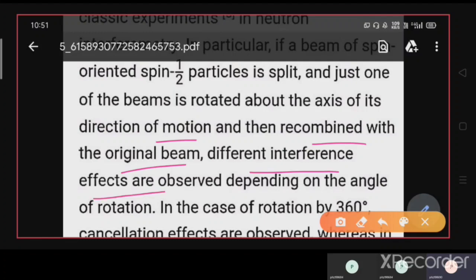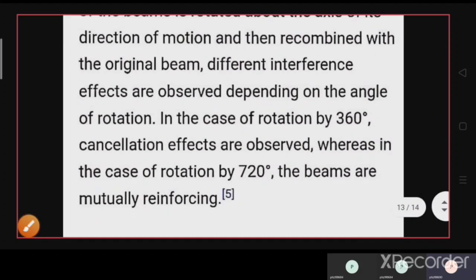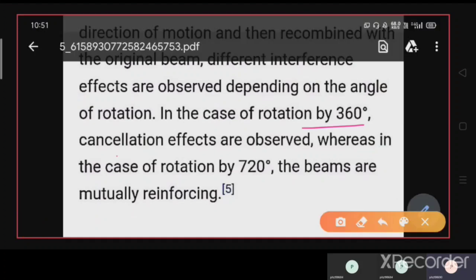Different interference effects are observed depending on the angle of rotation. In the case of rotation by 360 degrees, cancellation effects are observed, whereas in the case of rotation by 720 degrees, the beams are mutually reinforcing.